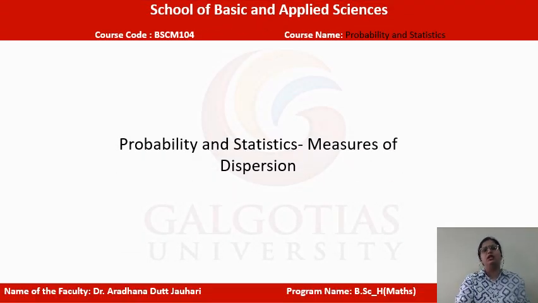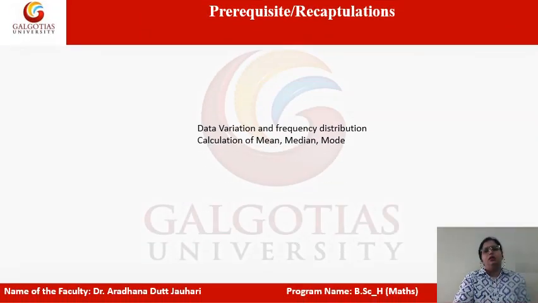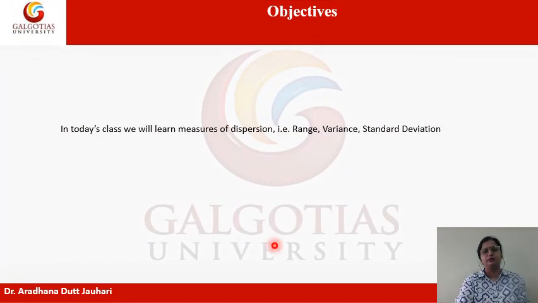Welcome to the course Probability and Statistics, and today our topic is measures of dispersion. In the previous topic we studied mean, median and mode, which are measures of central tendency, but in this lecture we will study measures of dispersion. In measures of dispersion, we will study range, variance and standard deviation of raw data.